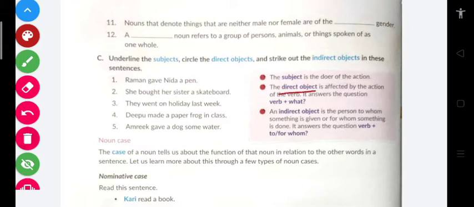if I say direct object is affected by the action of the verb, and it answers the question verb plus what. Let's try to understand with this example. Raman gave Nida a pen. So here, in simple words, just try to understand. Raman is subject.